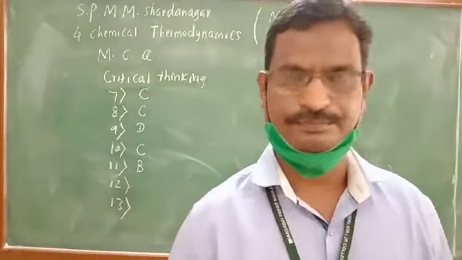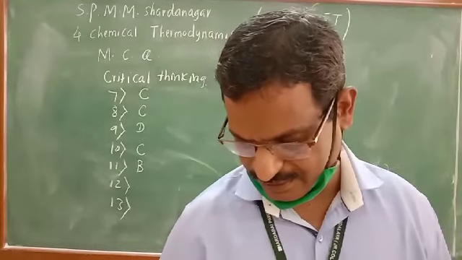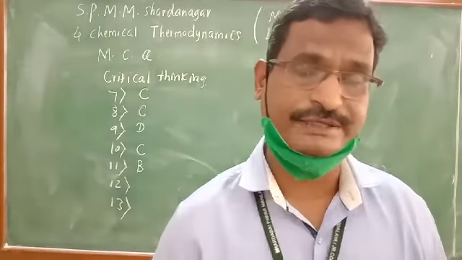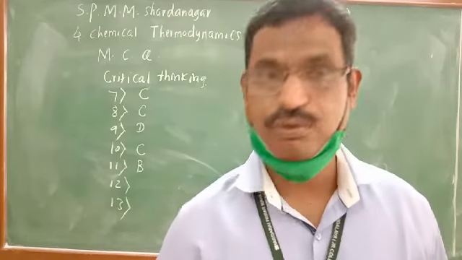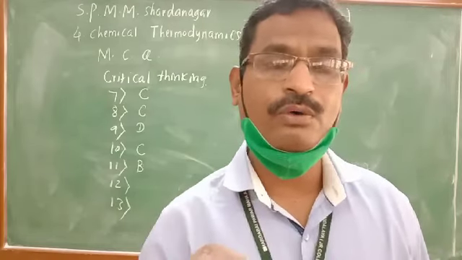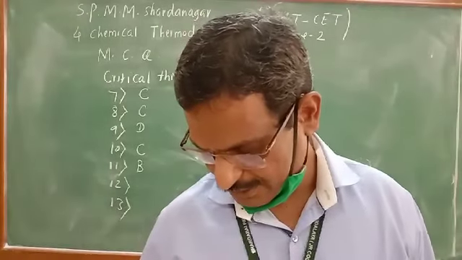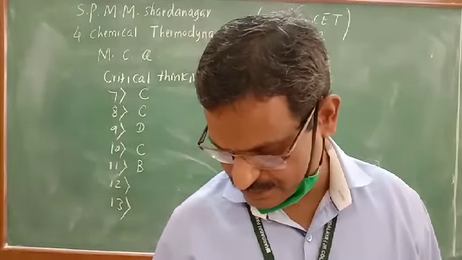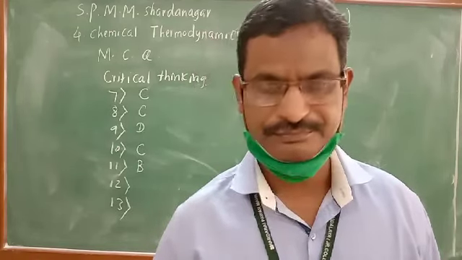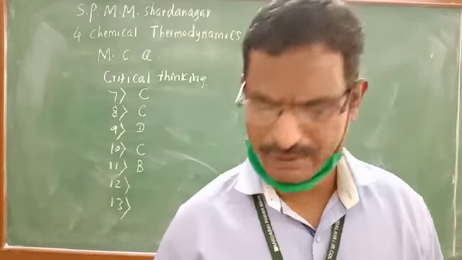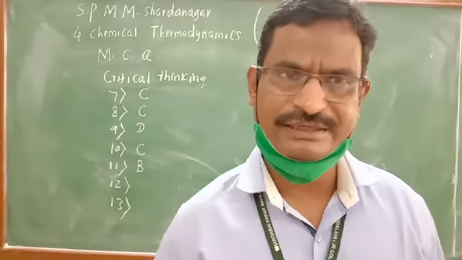Question number 12. See the question. Mark the false statement regarding thermodynamic processes. They have given 4 statements. We have to identify the false one. First one, a reversible change is a change in which the pressure remains constant.